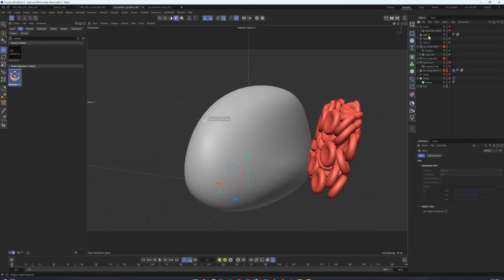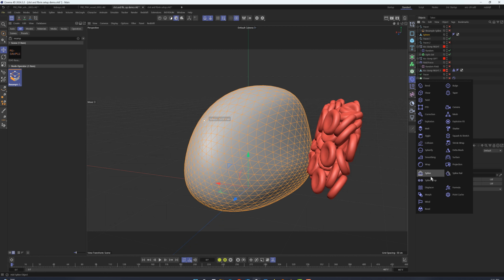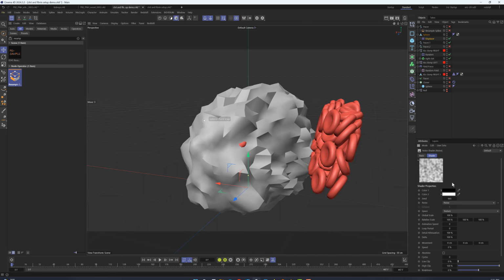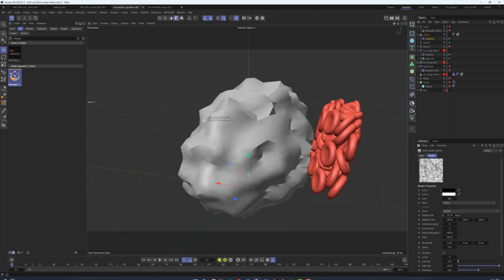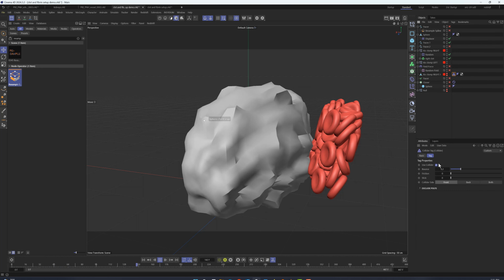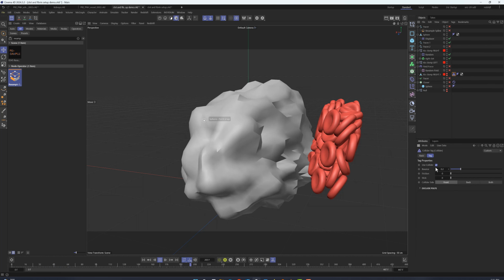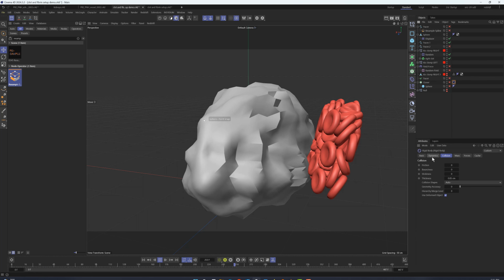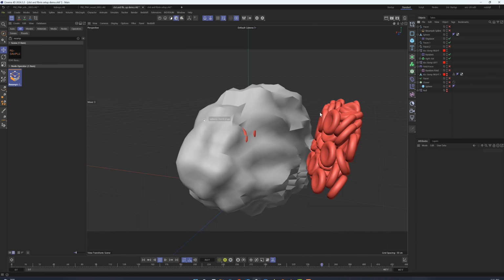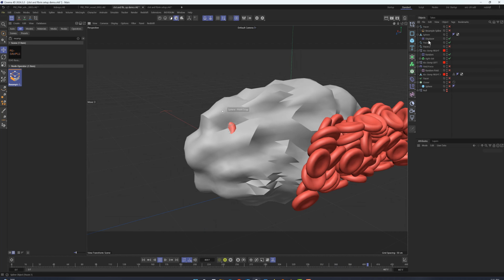Back to our deformation driver, create a displacer to deform the geometry and add a noise into the shader field. In this noise, increase the scale a bit and turn up the animation speed. If we press play, we see that the deformation driver is now deformed and animated. Before we go any further, let's disable all of our dynamics tags just to make sure that dynamics are not being calculated in the background and causing anything to slow down unnecessarily.